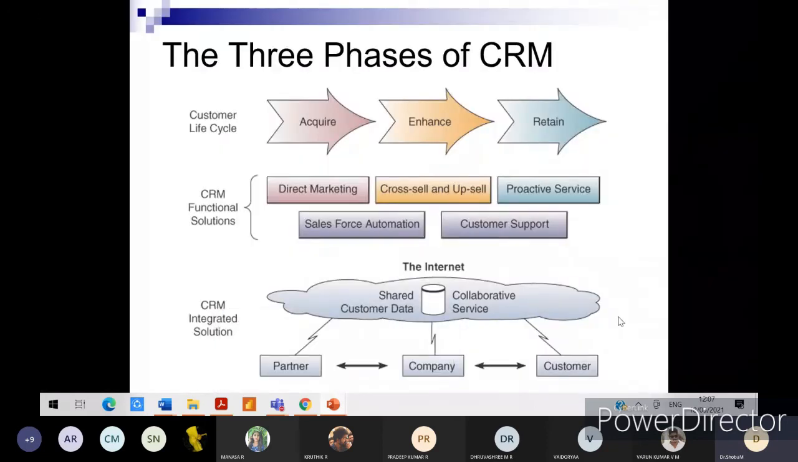Okay, I'll just continue from my side. The three phases of the CRM. Generally there are three phases. What are those three phases? It could be read horizontally this way, or vertically this way. So it could be acquire, enhance, and retain. Acquire the customer, enhance the relationship with the customer, and retain those customers, right? So that is the customer life cycle.